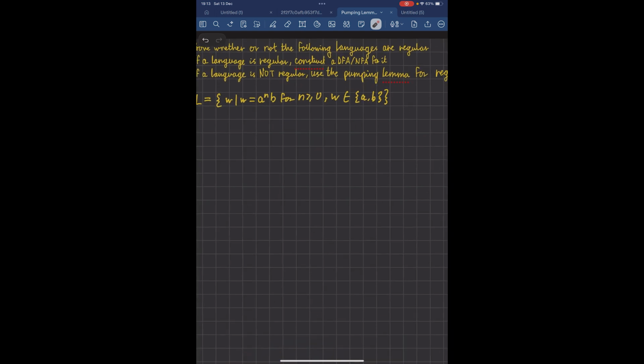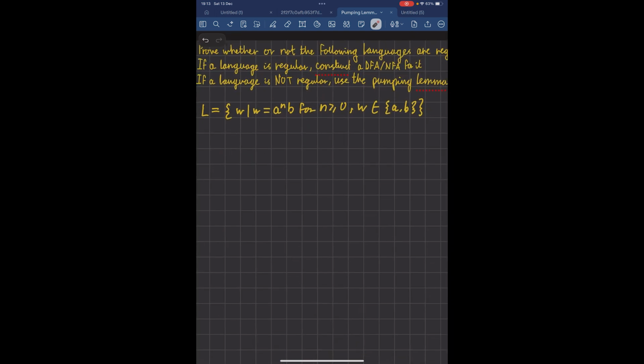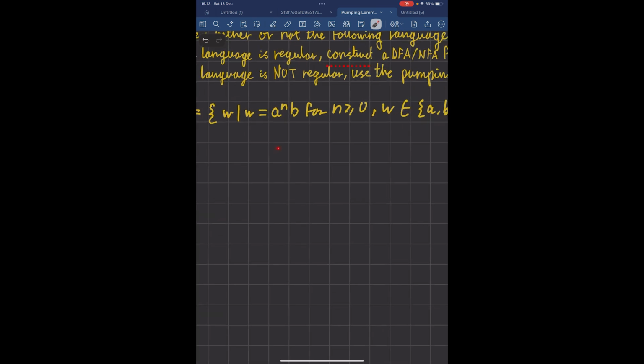Let's first go over what the language actually is. It's all strings over alphabet A, B, where the string starts with some number of A's and ends with a single B. So n greater than or equal to 0. So just some number of A's, one B at the end. So this would be in the language, because we can have 0 A's. This would not be in the language, because we can't have 2 B's at the end. This would not be in the language, because we can't end with a B. And this would be in the language, because we have some number of A's followed by a B.